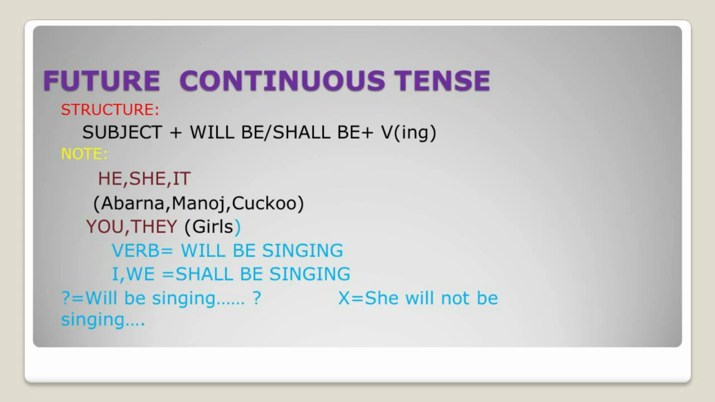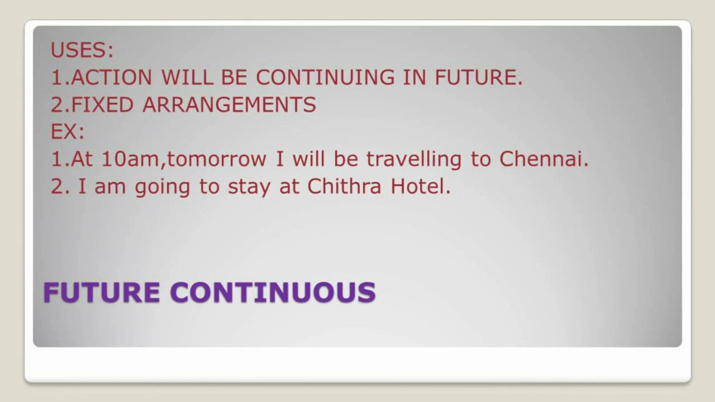The next one, future continuous tense. The structure is subject plus will be or shall be plus verb with ing form. For the subjects he, she, it, you, they, you have to use will be plus ing form. If your subject is I or we, then you have to use shall be plus ing form. So let us see the uses of future continuous tense.